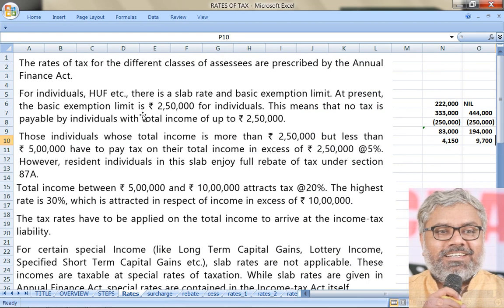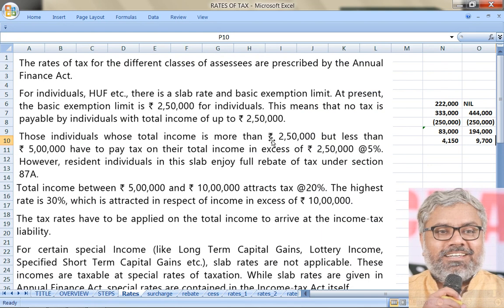You need to use these words very carefully and remember them very carefully. When we say the basic exemption limit is 2,50,000, individuals with a total income of up to 2,50,000 don't have to pay any tax. Up to means what? Including 2,50,000. If somebody has exactly 2,50,000, nothing is payable as tax.